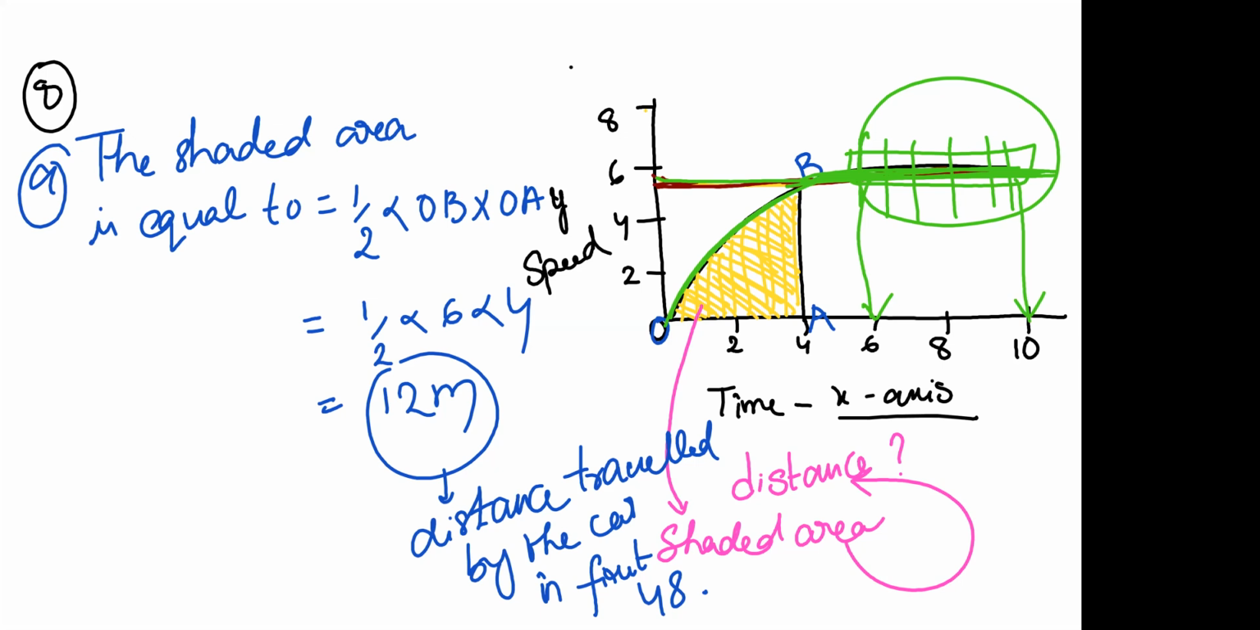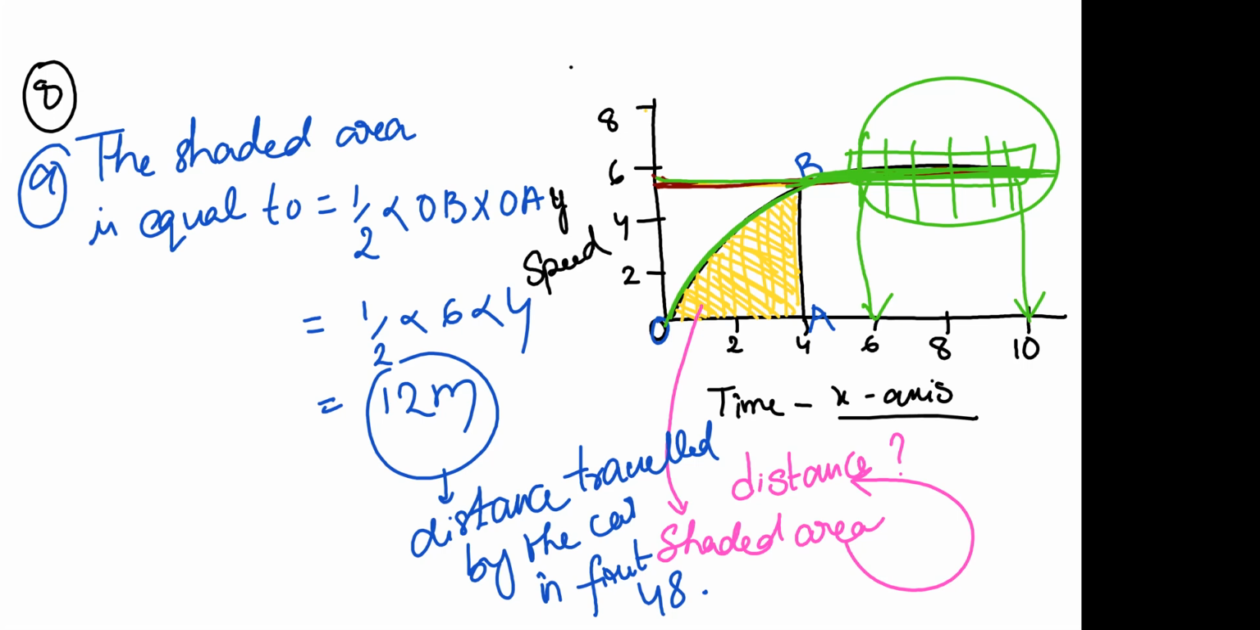The graph was already drawn in the question itself, figure 8.12. According to that, I am shading the area for the first 4 seconds. Then we have a triangle there. Based upon the area of the triangle we solved the problem and got the distance 12 meters. So the distance traveled by the car in the first 4 seconds is 12 meters.